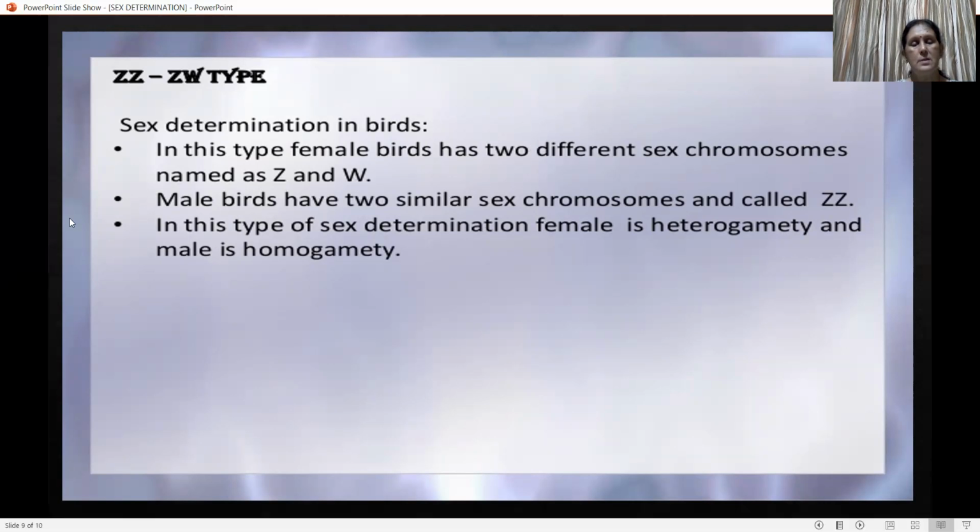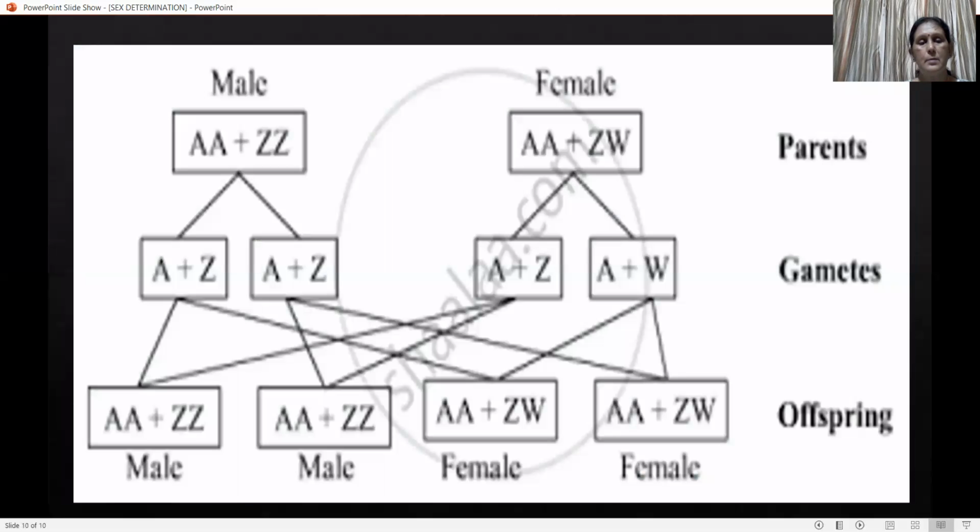So this is quite different from the first type, that is XX-XO type, and second type, that is XX-XY type. In this type of sex determination, female is heterozygous or heterogametic, and male is homogametic. Heterogametic means female produces 2 types of gametes, one with Z, other 50% with W, while male produces the same type of gamete, that is only Z type of gamete.